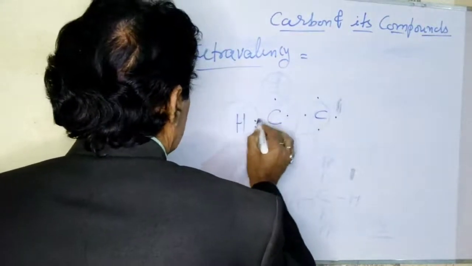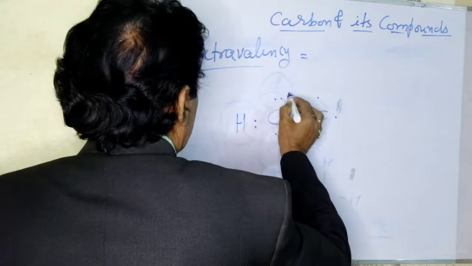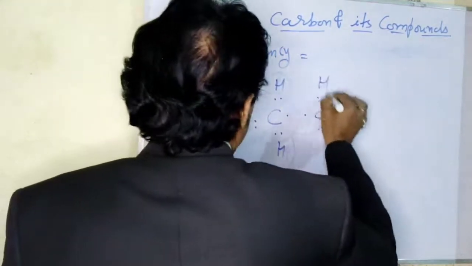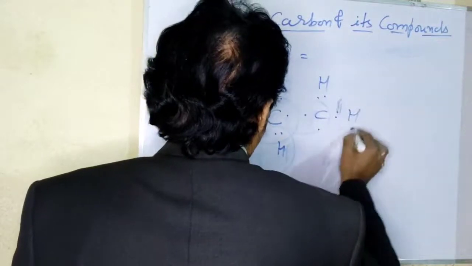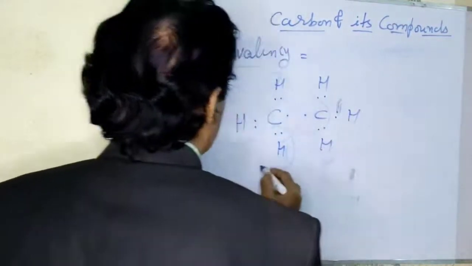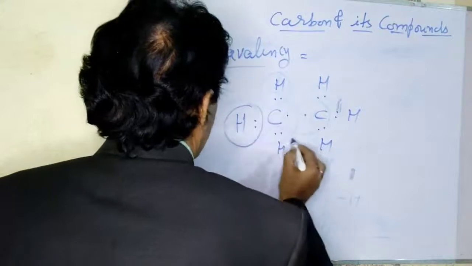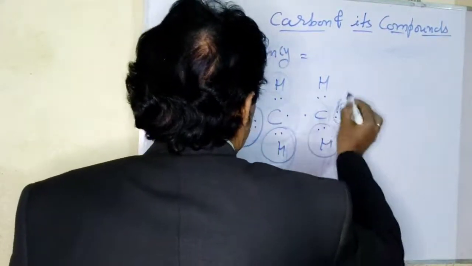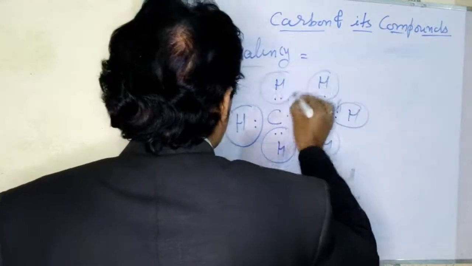See here, each hydrogen atom shares its single valence electron with carbon. Now we may write this like this representation.